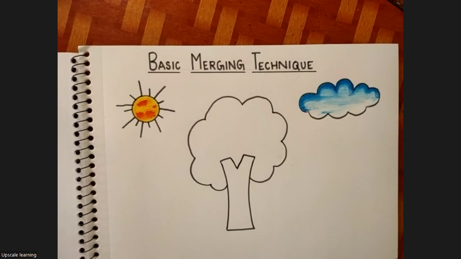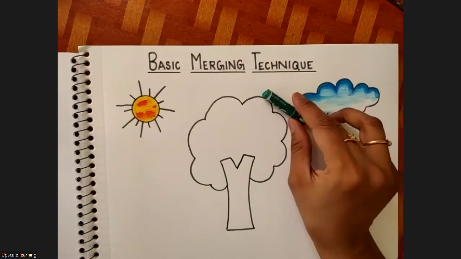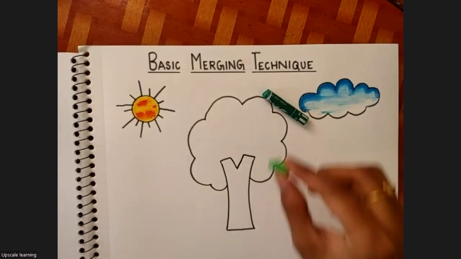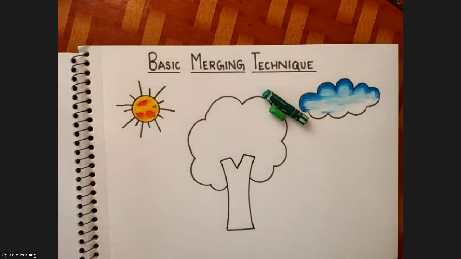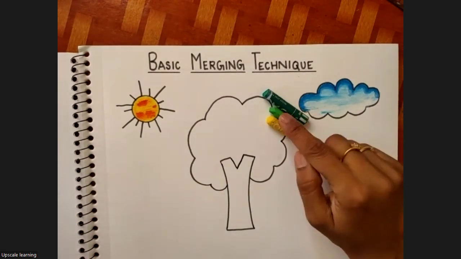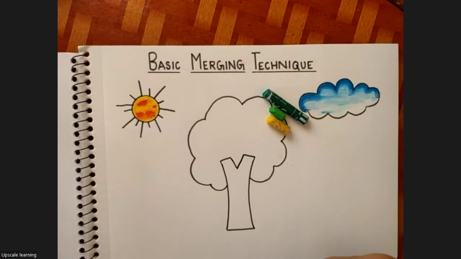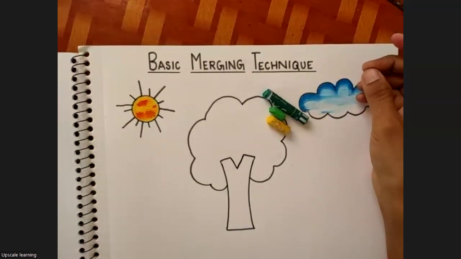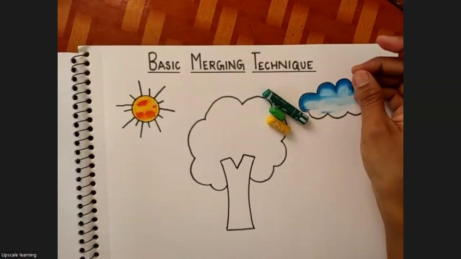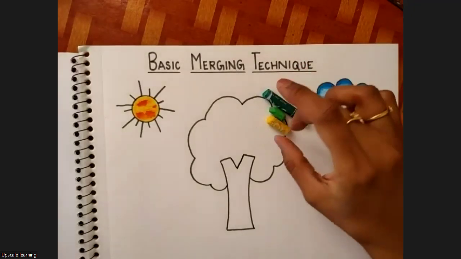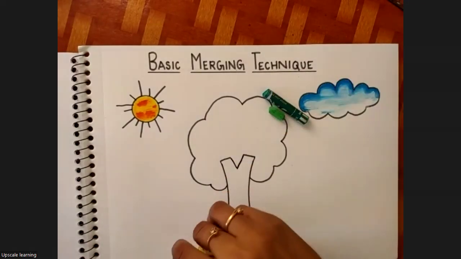All of you, dark green, light green, and yellow. It could be medium yellow or lemon yellow. Whatever you have in your oil pastel set, take out these 3 colors. Dark green, medium green, and yellow. Ma'am, my light green is dirty. Clean it. Whichever color is dirty, you can clean it.